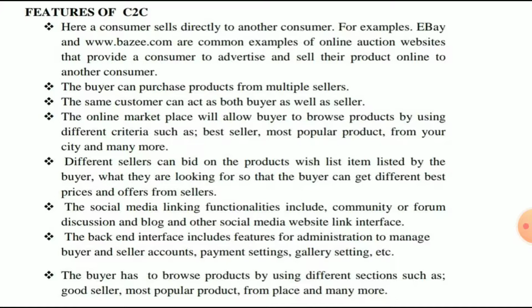Different sellers can bid on the products or wish list items listed by the buyer, so that the buyer can get the best prices and offers. The buyer searches for the product they want, mentions the price at which they want to buy and the features they expect, so that sellers can match it and sell their product.